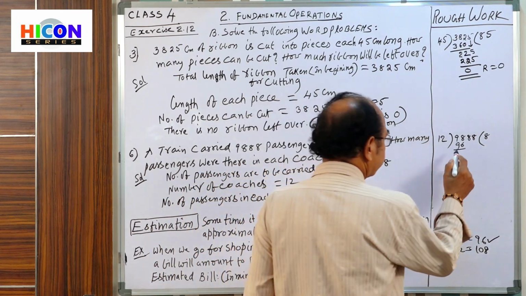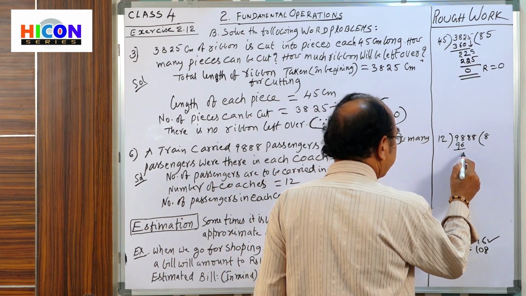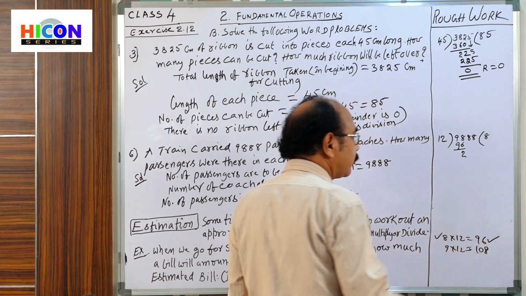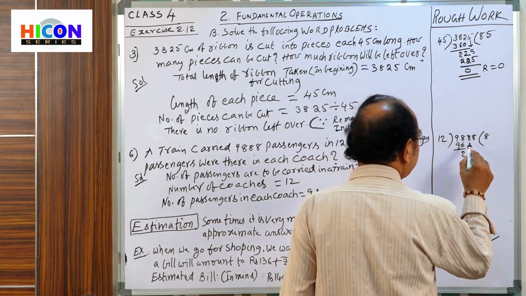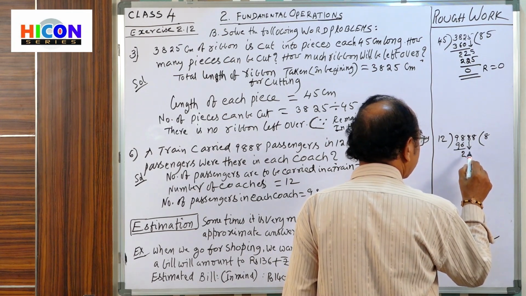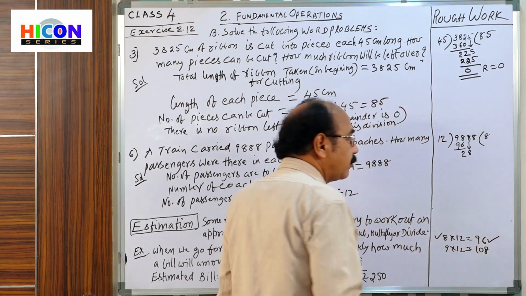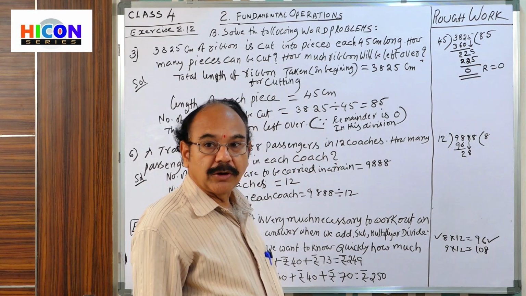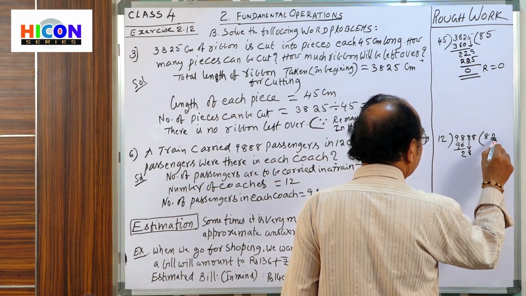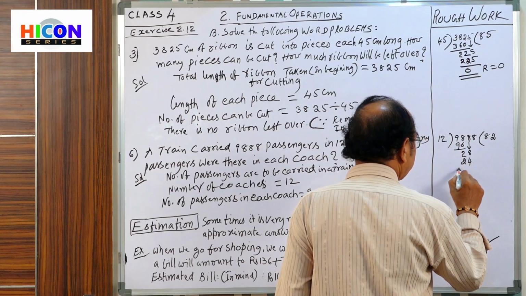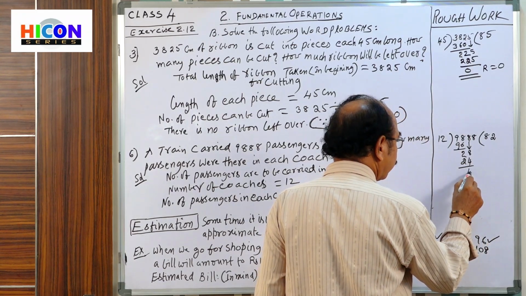Remainder is 2. Now bring down 8. Now see how many times 12 goes into 28. 2 times. 12 2s are 24. What is the remainder here? 4.